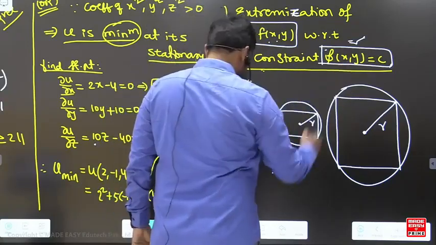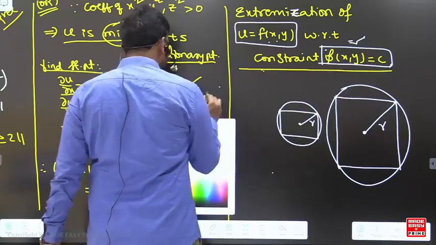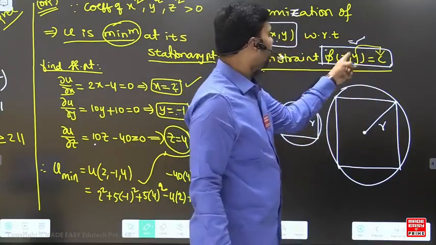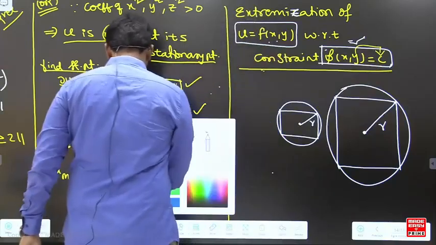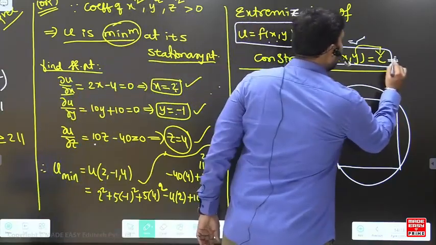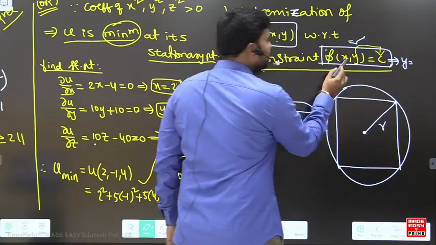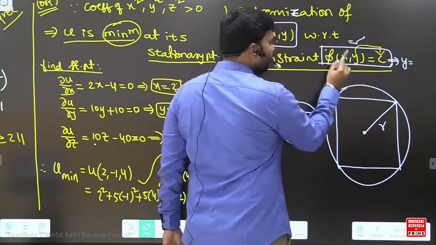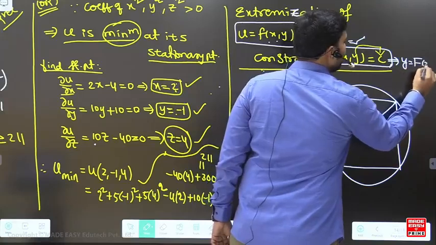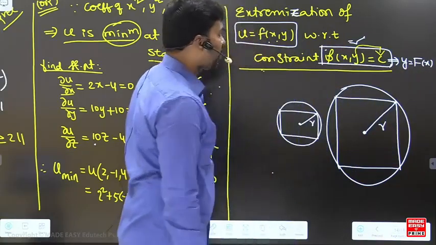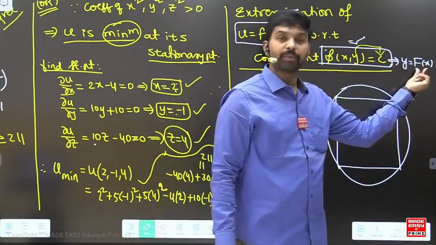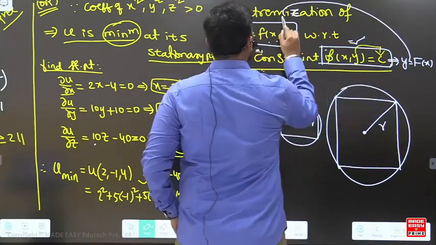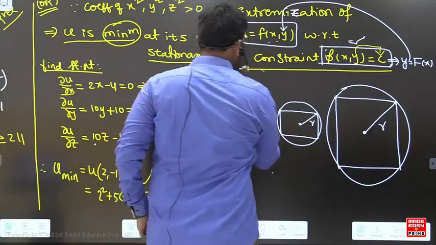So what I suggest is, I'll tell you a simple way of doing it. Can you write y on the other side? You take y on the other side. If I take y to the RHS, then you will have only a function of x. So this is some capital F of x. So y is equal to capital F of x represents this constraint, and this constraint you have to take into the function which you are maximizing.